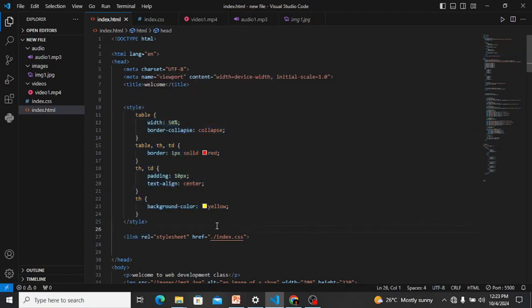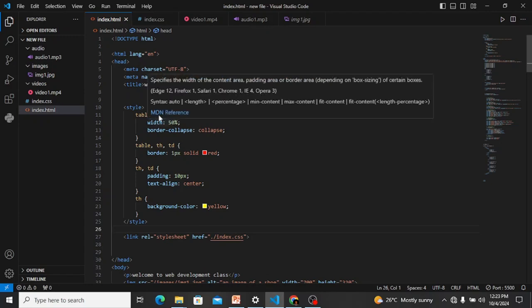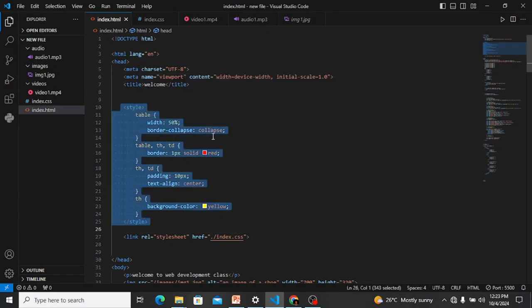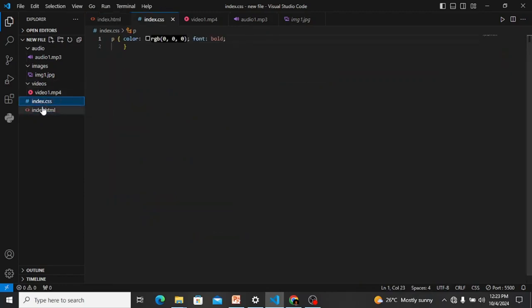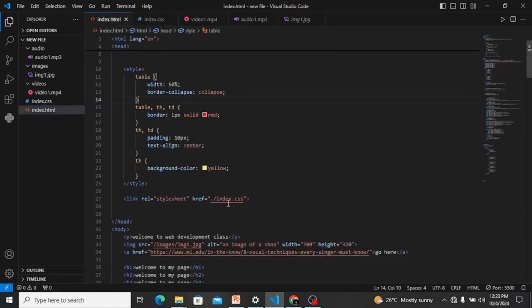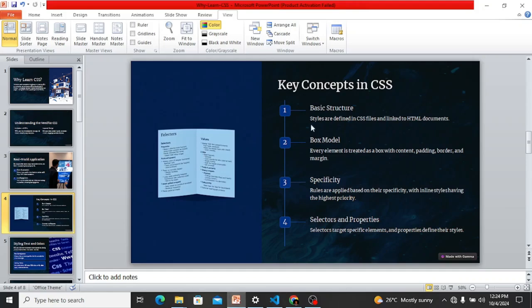This class is an intro to what we are going to be dealing with in CSS. Typically, either we use this style tag or we create an external style sheet, which is index.css, and then we link it in our HTML. This is us linking it here. We'll go in depth in our next class, but today we're just dealing with the intro to CSS.